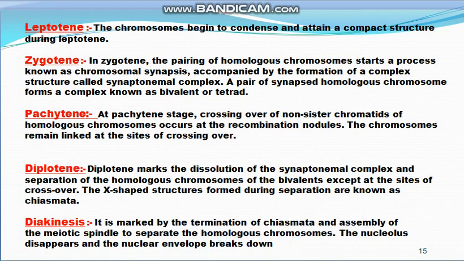Now in this stage of prophase first, that is in diakinesis, chiasmata is terminated and meiotic spindles are formed, and they separate the homologous chromosomes. Then the nucleolus disappears and the nuclear envelope breaks down.